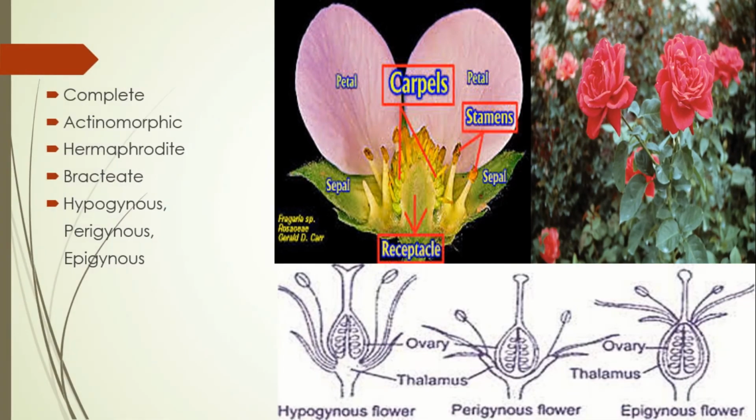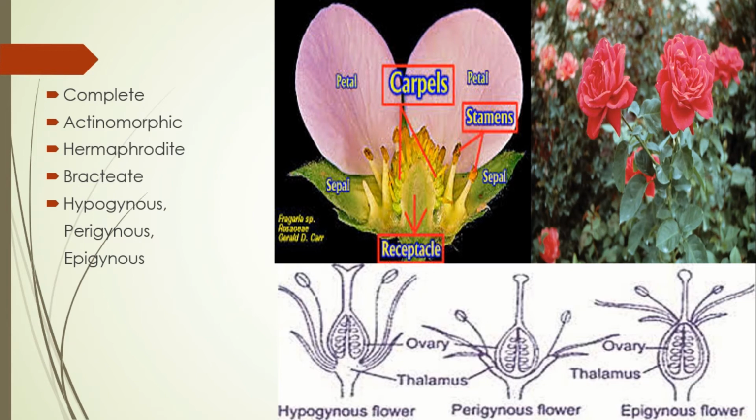So here are the floral characters of this family. First of all, the flowers of this family possess both calyx and corolla, so we call them complete flowers. They also have symmetry. The symmetry under this family is actinomorphic, which means the flower can be cut into two equal halves by more than one plane.